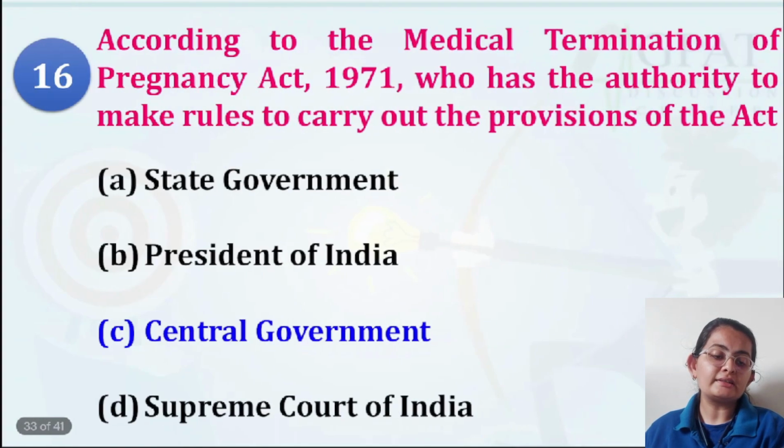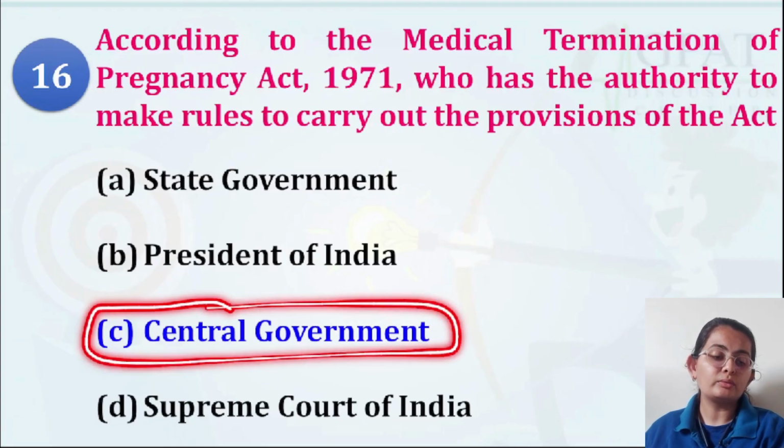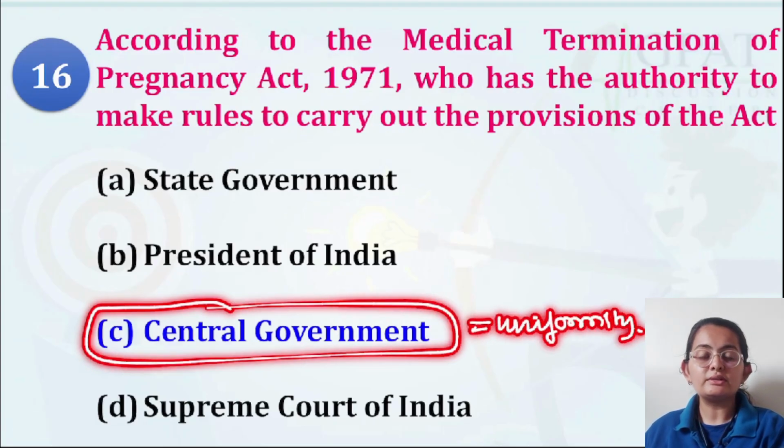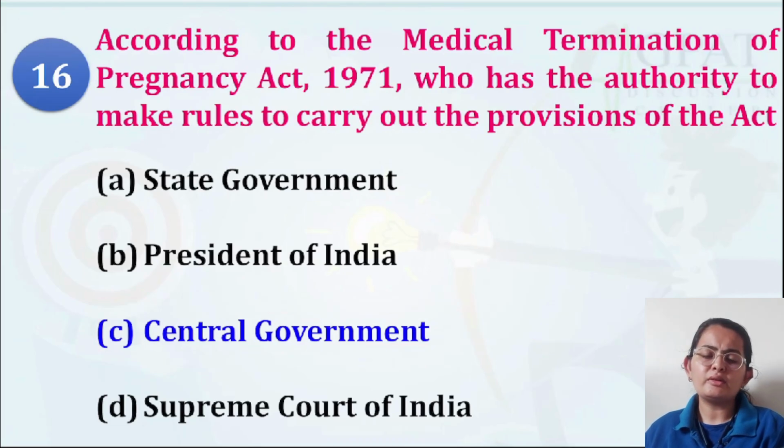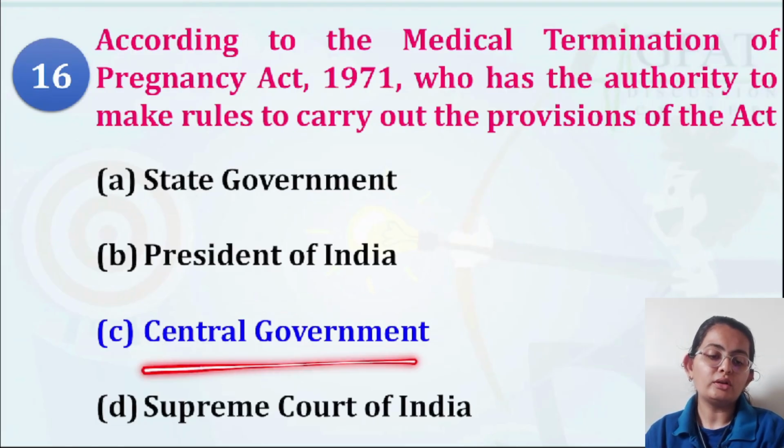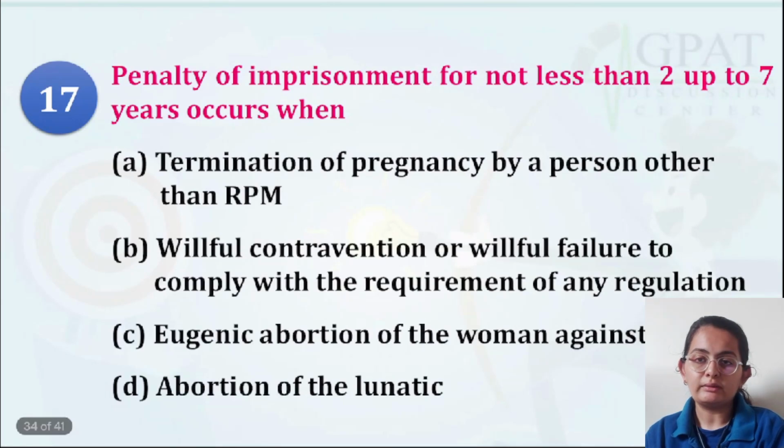This authority is carried out by the central government to maintain uniformity all over the country, so that if you move from one state to another, the overall rules and regulations remain the same. There might be slight changes, as state government strictness might differ from state to state, but overall rules and regulations will be made by the central government.